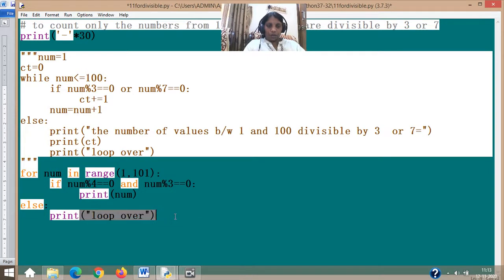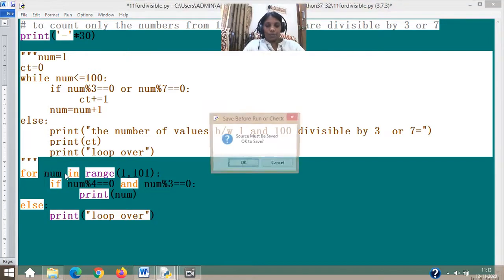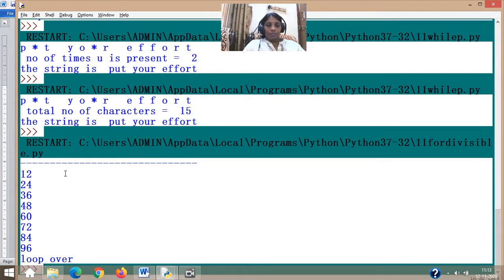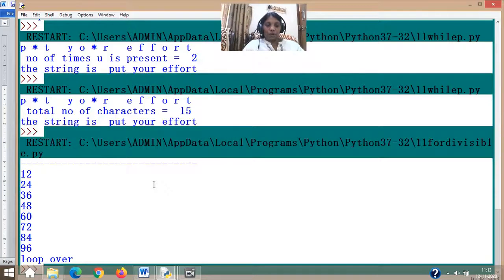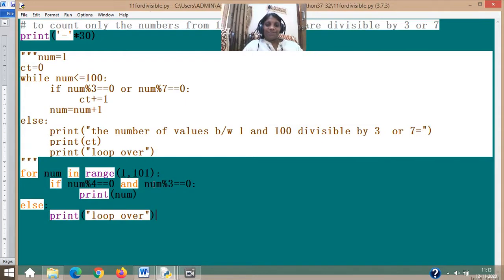So what is the difference? Difference is while requires initialization and updation, whereas for doesn't require that. Let's run the program and see. This much of numbers only are satisfying those conditions, that is divisible by 4, divisible by 3. These 12, 24, 36, 48, 60, 72, 84, 96. So those are the numbers ranging from 1 to 100 which are satisfying the if condition.